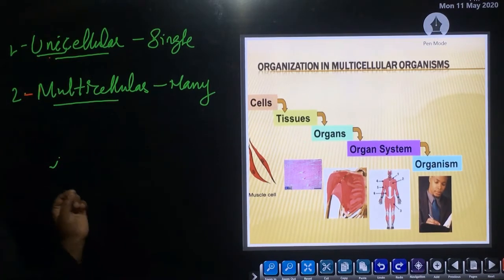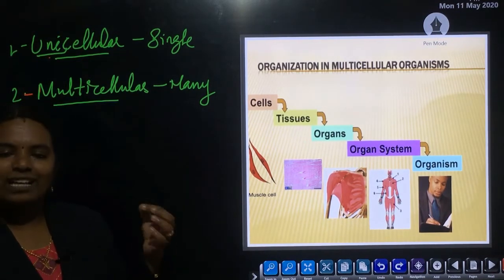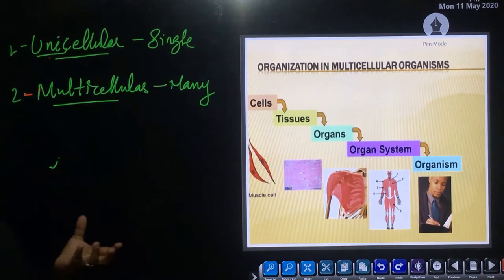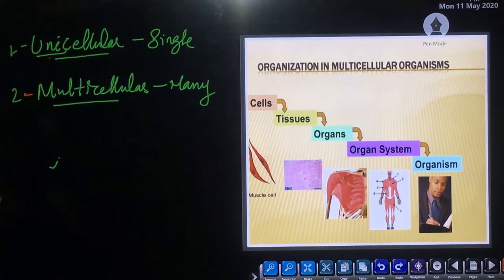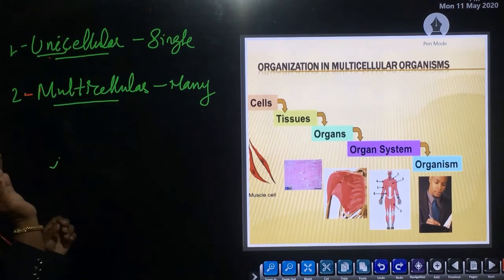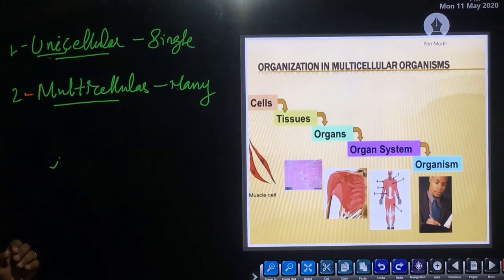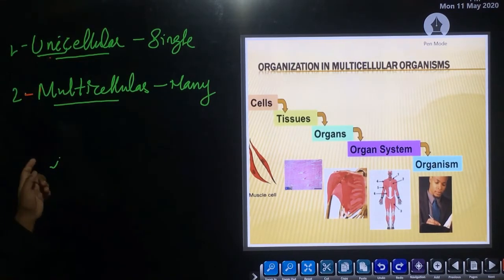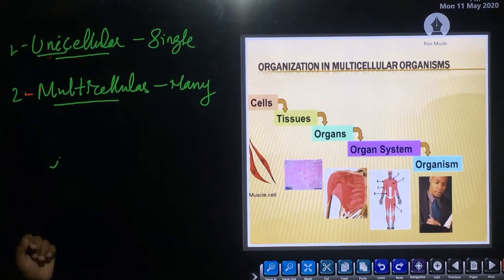So it is known as a unicellular organism, one-celled organism, single-celled organism, or acellular organism. Clear? Then the second term, multicellular organism.